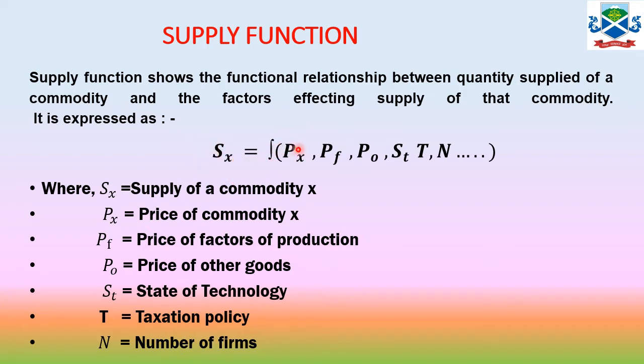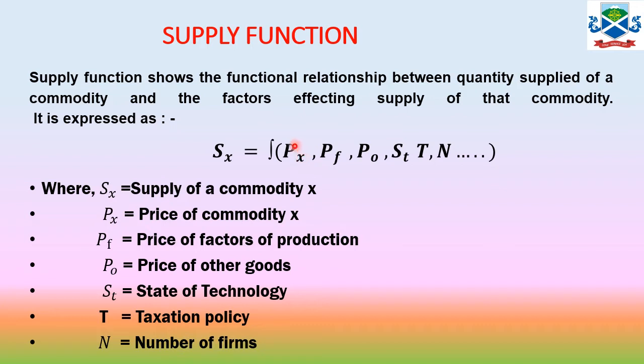So the first one is the price, which basically establishes the law of supply, and there are other factors: the price of input, price of other goods, state of technology, taxation policy, and number of firms. So these are the different other factors which affect the supply of a commodity.